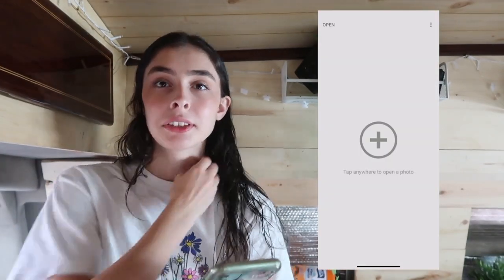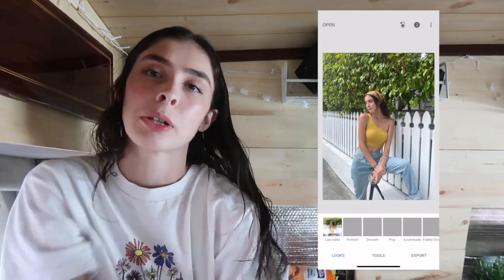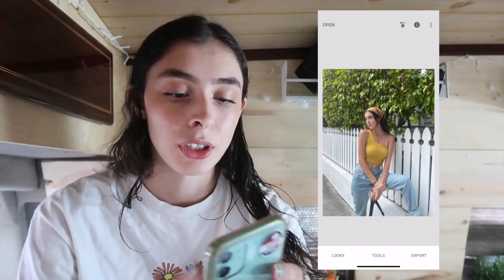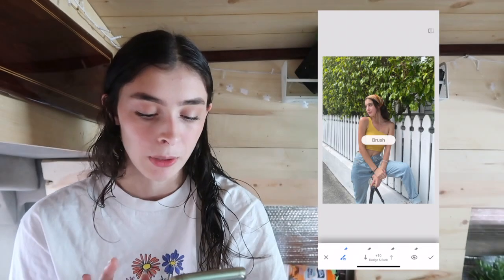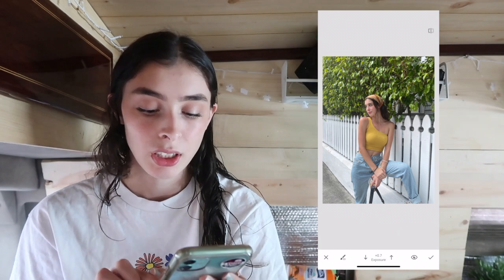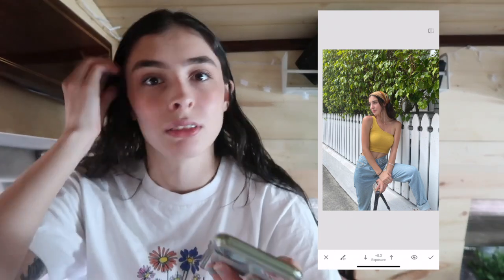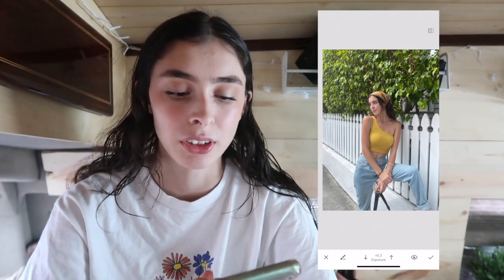Okay. So next I'm gonna go into Snapseed. This is another app that I use frequently, but it's not something I always use, but I do use a lot. My favorite feature on this app is when you go to tools, you go to brush, and then you click exposure. When you go to exposure, you can control the exposure on really anything. So you know, when you go to lighten a picture and it lightens up the entire photo, sometimes you don't want some pieces of the picture to be brighter, so this helps you really control it.